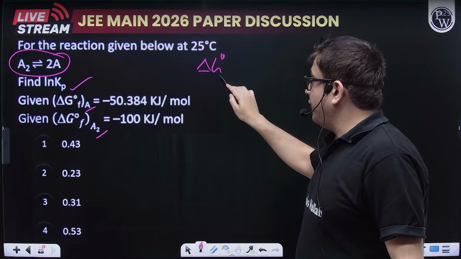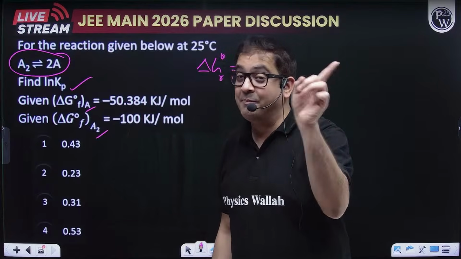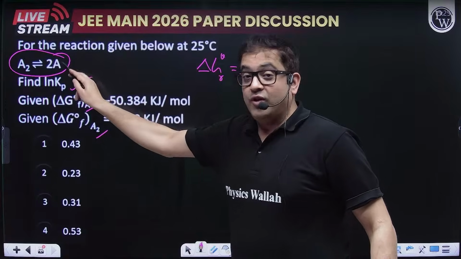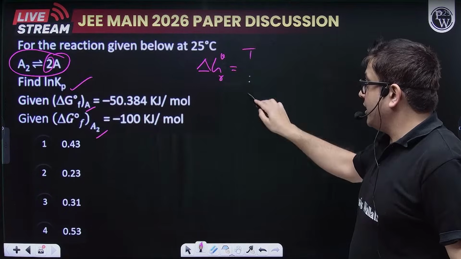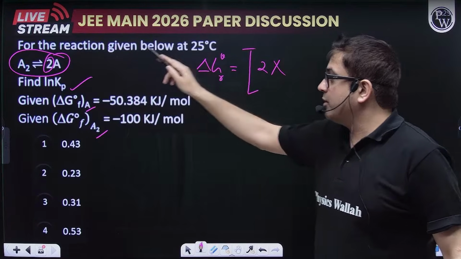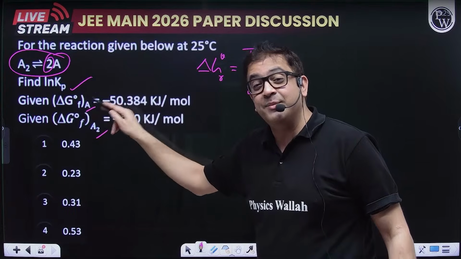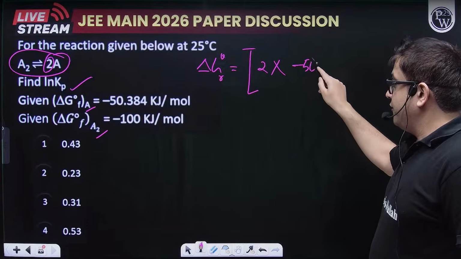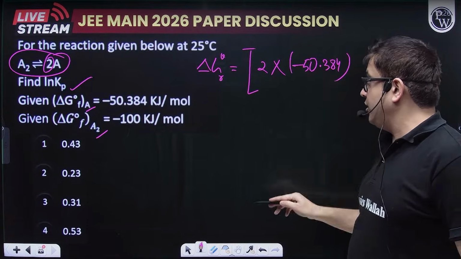Delta G of any reaction is equal to the summation of Gibbs free energy of products minus reactants, each multiplied by their stoichiometry. So what is the product, sir? A. How many A do you have? 2. So for the product it will be 2 into, what about the value of Gibbs free energy change? Standard Gibbs free energy change for A is minus 50.384. Again guys, I'm telling you, you have to do the division.